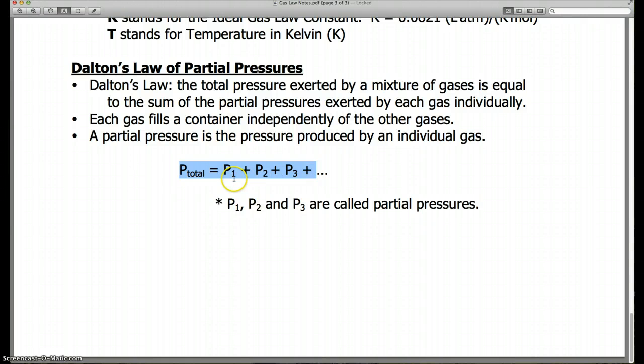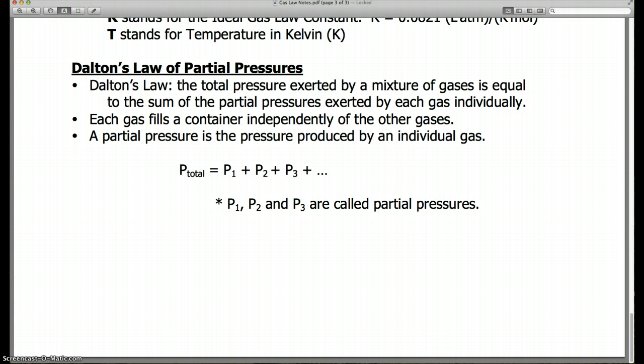So if we had 3 pressures, we'd use that equation. If we had 2 pressures, we'd just stop after P1 and P2. If we had 4 gases in that mixture, we'd have P total equals P1 plus P2 plus P3 plus P4. It goes on until however many gases you have in that mixture.